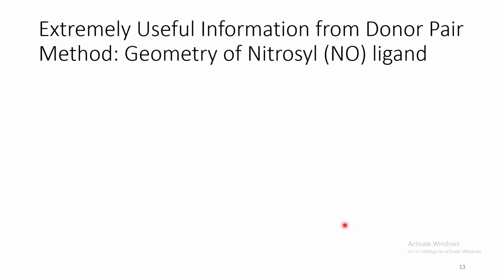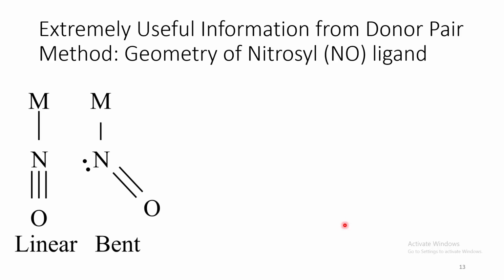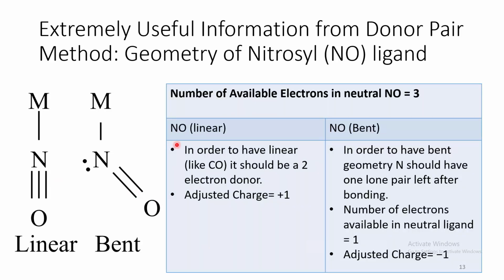Now we see a few important pieces of information from the donor pair method. First, the geometry of the nitrosyl ligand. The nitrosyl ligand can have two different types of binding modes, linear and bent. Now, the number of electrons available in neutral nitrosyl is 3. So, in case of linear mode, it should be a 2 electron donor like carbonyls. So, we need to put a positive charge.